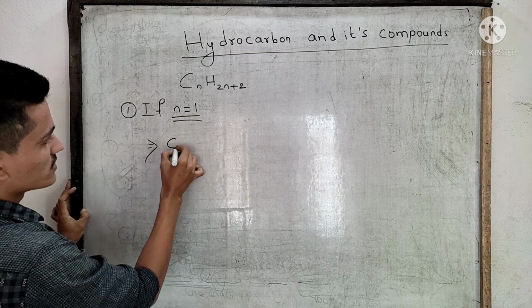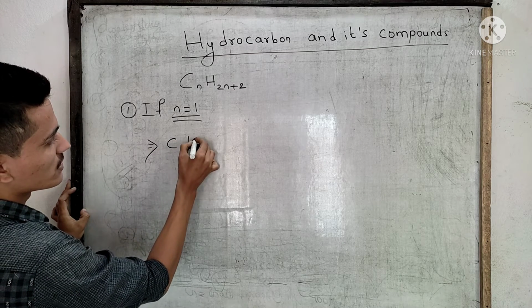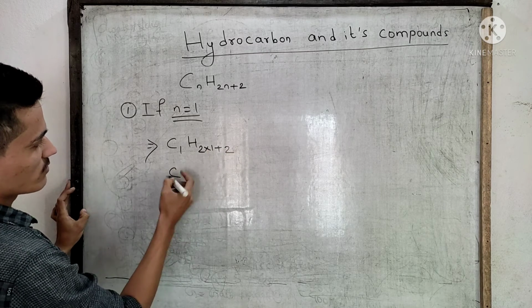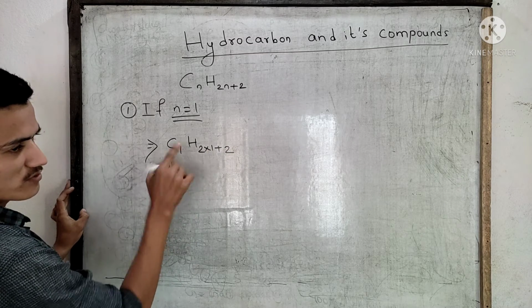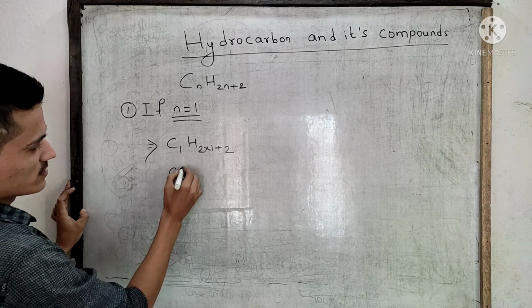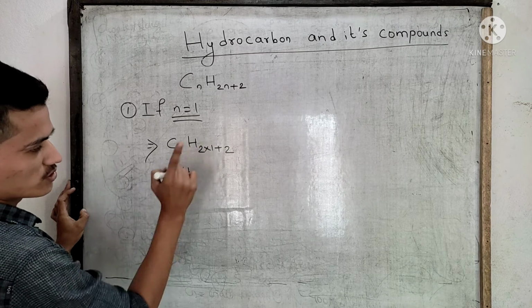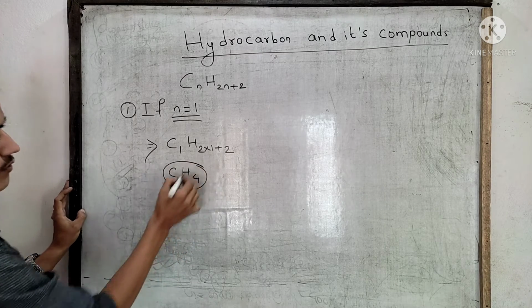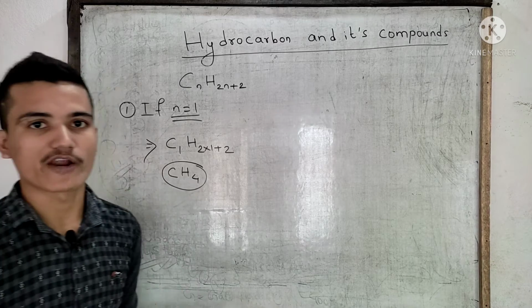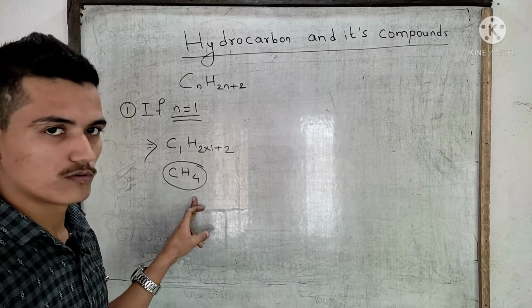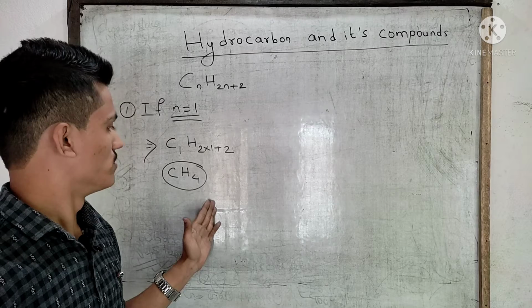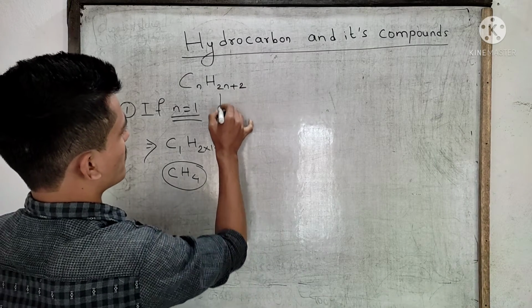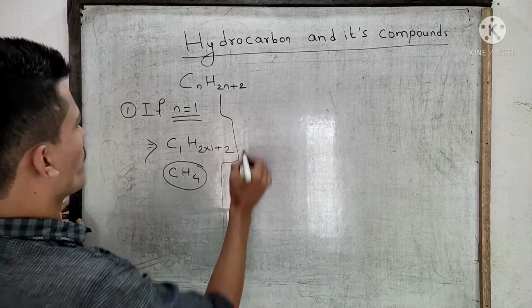It will become C1H(2×1+2). Don't write the 1 with C, so it is CH, 2 into 1 is 2, 2 plus 2 is 4, CH4. The first member of saturated hydrocarbon is CH4. We will name it later on, but at first let's only see the members.